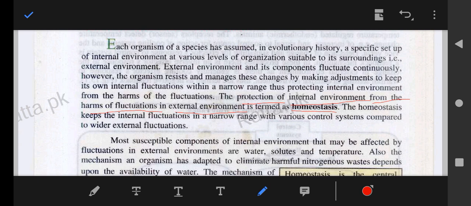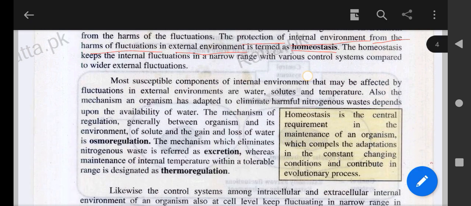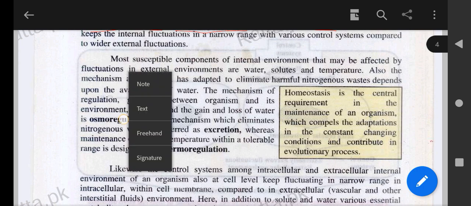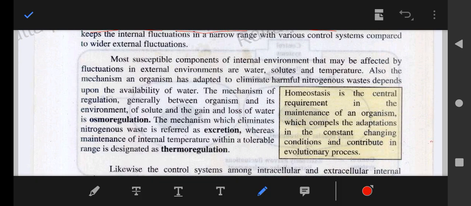There are three types of homeostasis. First is osmoregulation. Osmoregulation means the mechanism that regulates the different solutes and water concentration.